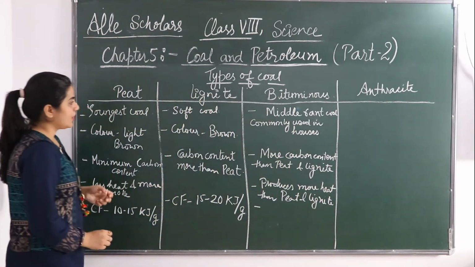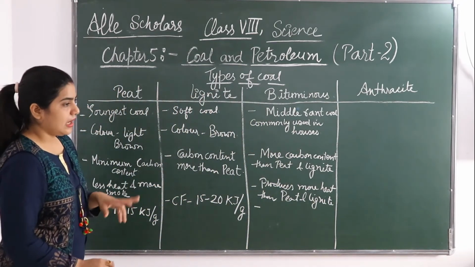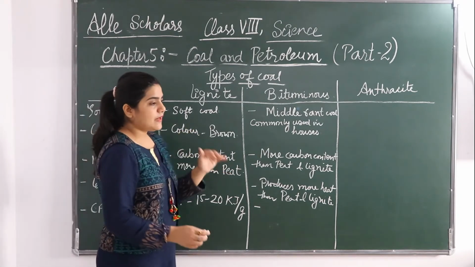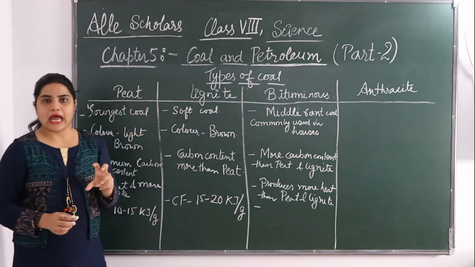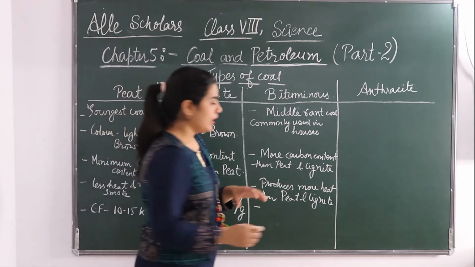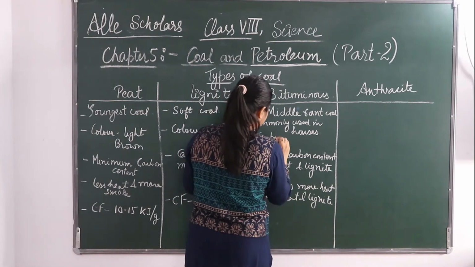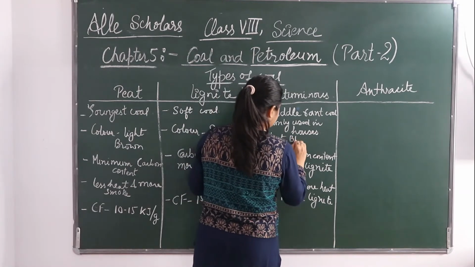Okay, and I forgot to name its color. It is a very compact and black color coal. Okay, compact, black color.